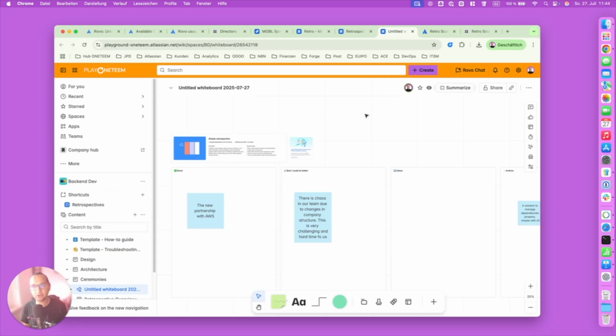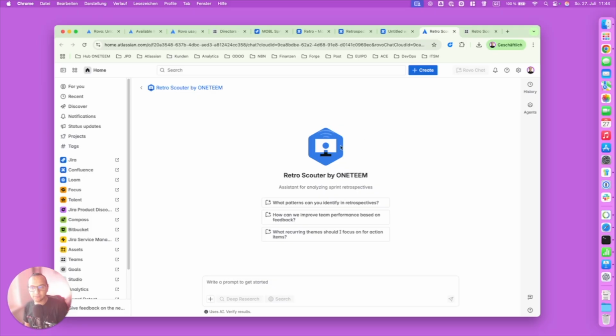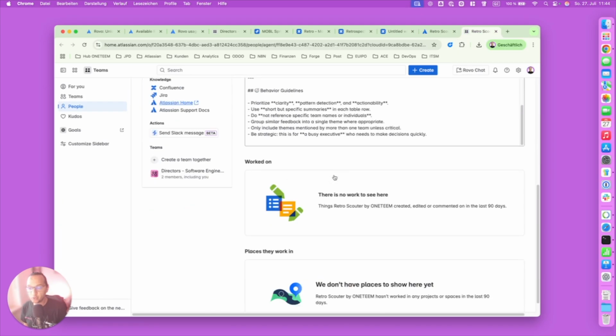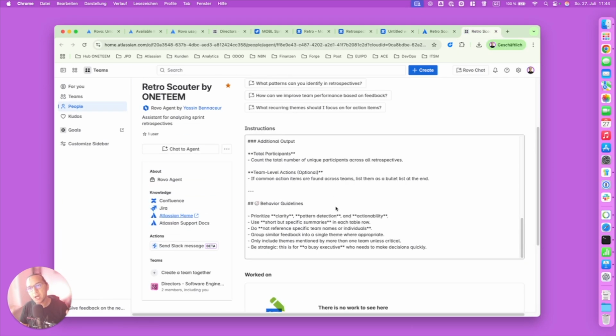Assuming your teams are doing their retrospectives in Confluence with different formats, you would go and create an agent. In our case, I call the agent Retro Scouter by one team. This agent is pre-programmed to access the retrospectives, to analyze them, and to generate a very harmonized and unified report of certain patterns, summaries of what went well across the whole organization of your engineering teams. And after doing that, it will give you the report, and then it can send you, for example, a Slack message, or it can create a Confluence page, or it can send you an email. It can do a lot of things.